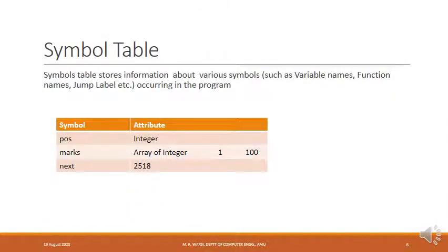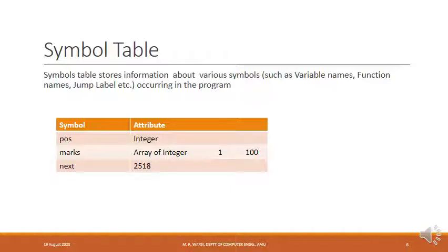There is one more major component of the compiler, which is known as the symbol table. What is the purpose of the symbol table? Why is the symbol table needed? What kind of information do we store in the symbol table? Let us try to understand this with an example.